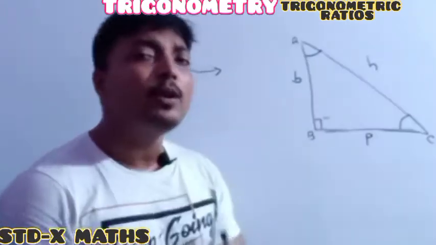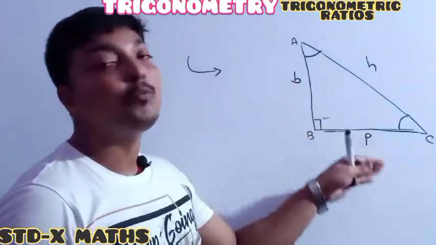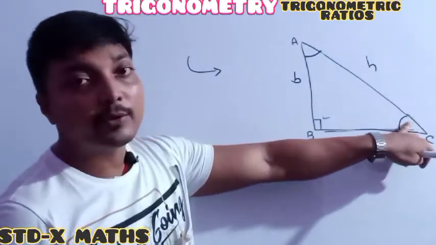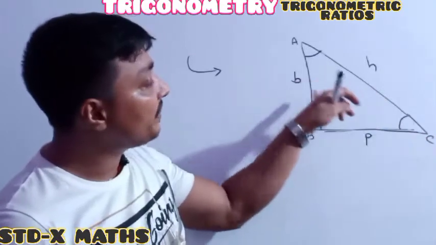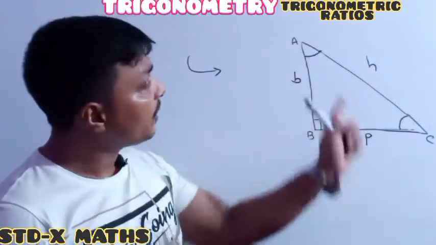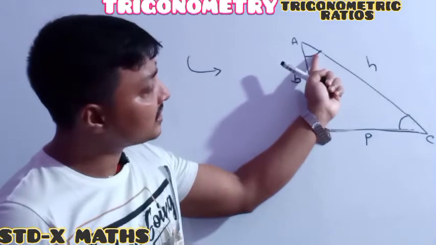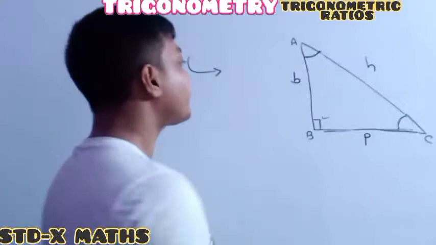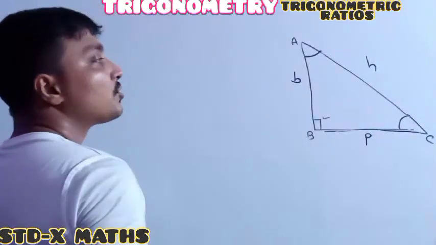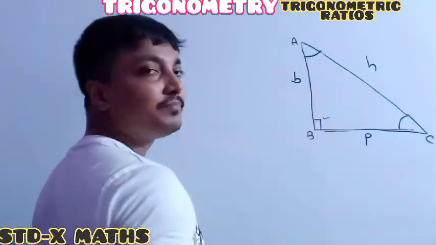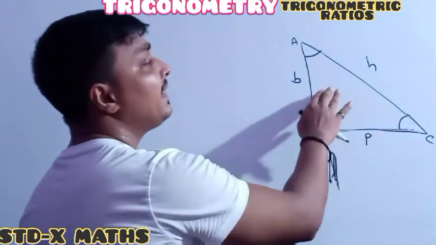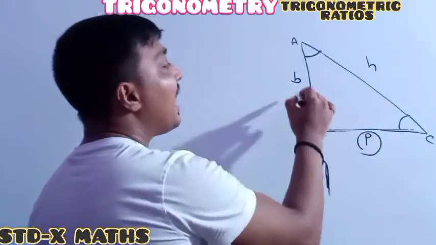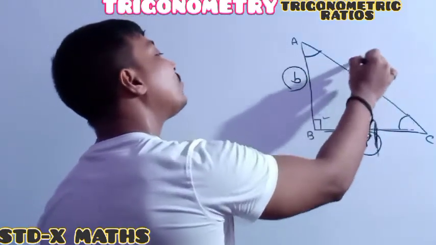So only P and B change with respect to the acute angle. Whenever this one is the acute angle, we consider this one as P and this one as B. And whenever this other one is the acute angle, we consider this one as P and the other as B. Understood? See perfectly. So now for this right angle triangle, one side is our P, another is our B, and another is our H.